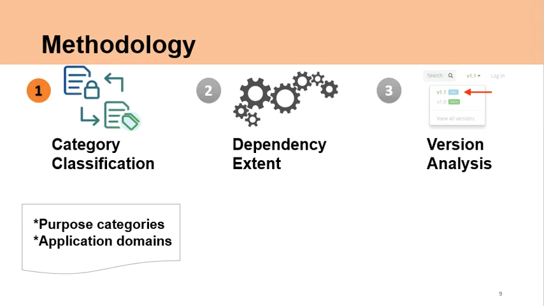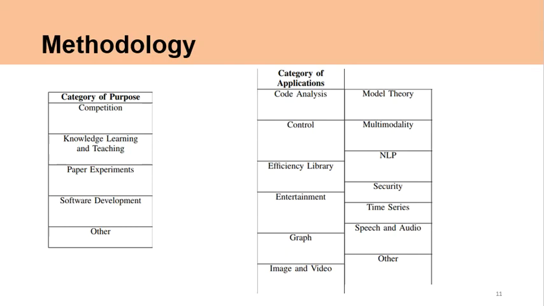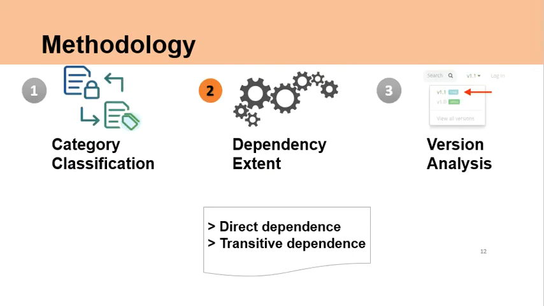We first introduce part 1, category classification. We determine the purpose categories and application domains of studied projects by the card sorting approach. After classification and labeling, we have 5 purposes and 13 application domains. Then, we try to determine to what extent deep learning projects depend on deep learning libraries by checking the import statements. If there exists at least one import statement of deep learning libraries in deep learning programs, we define it as a direct dependence. Otherwise, we define it as a transitive dependence. In this way, we obtained the dependency extent of deep learning projects.